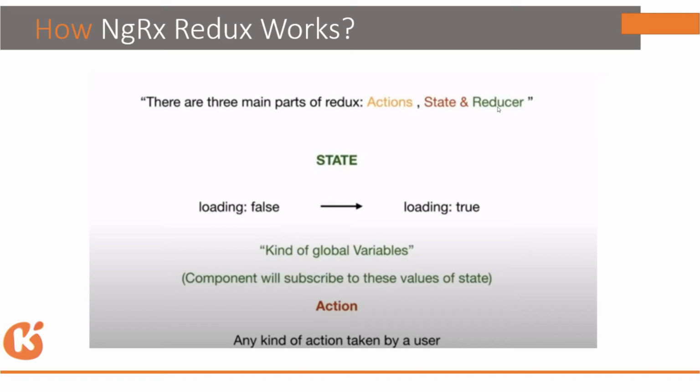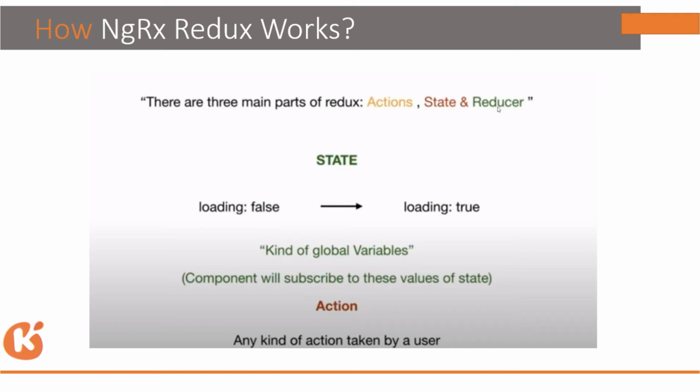Now, coming to the state, let's take a very simple example. We can go to much more complex things, but in the starting we'll take very simple things. I'm sure you might have seen some loading signs. If you load something and it takes time, or if there's some processing in the background, you get a GIF that keeps on rolling.